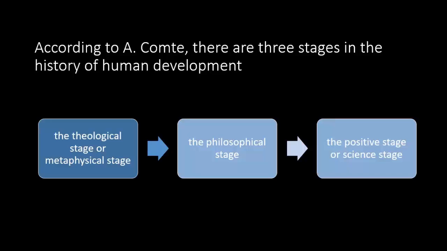According to A. Comte, there are three stages in the history of human development. The first one is the theological stage or metaphysical stage. The second one is the philosophical stage. And the last one is the positive stage or science stage.